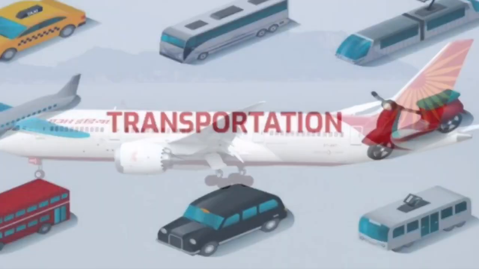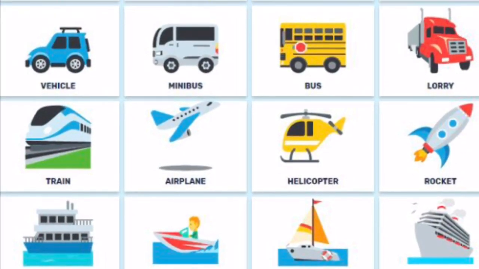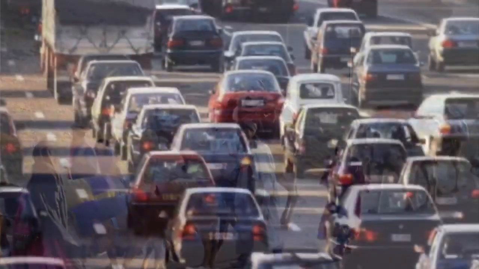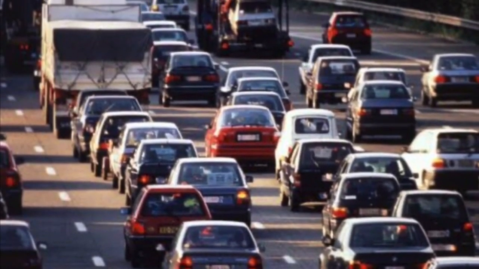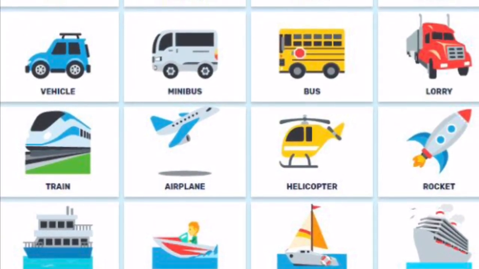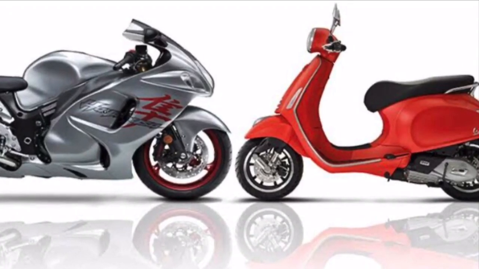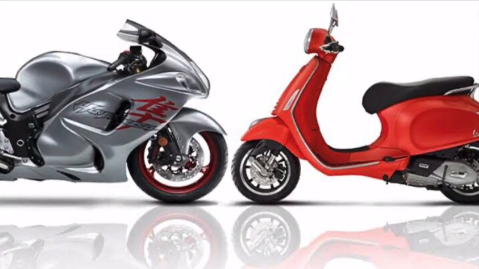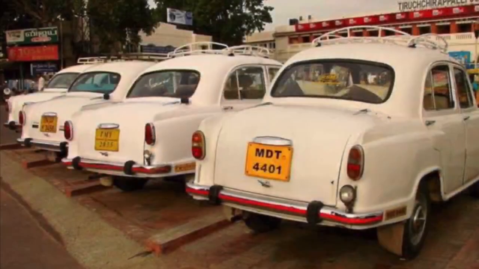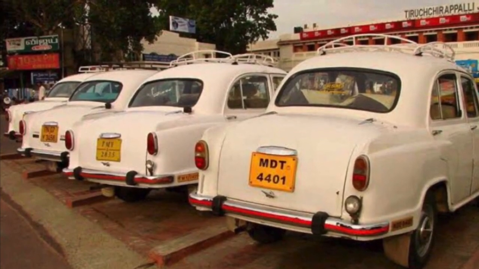Now we will learn about transportation and means of transportation. Transport or transportation is the movement of people, cattle, animals and goods from one location to another. Different modes of transport have different purposes. Some means of transport like scooters, motorcycles are owned individually and are called private transport. Some means of transport like buses, cars are used for transportation of people. This is called passenger transport.